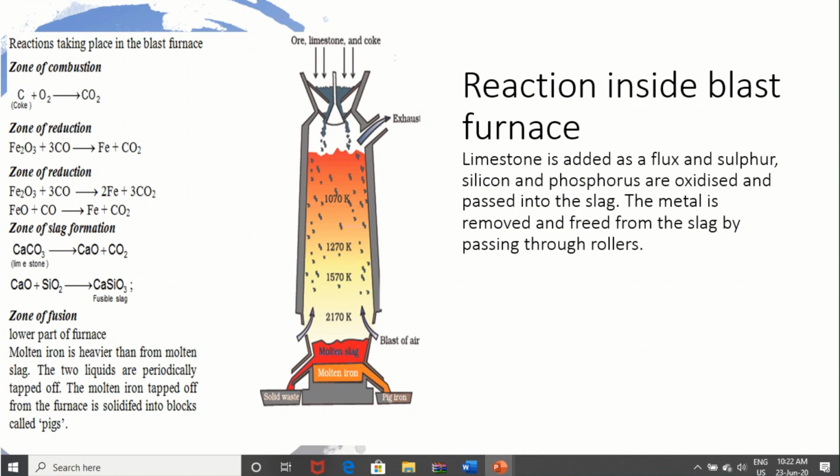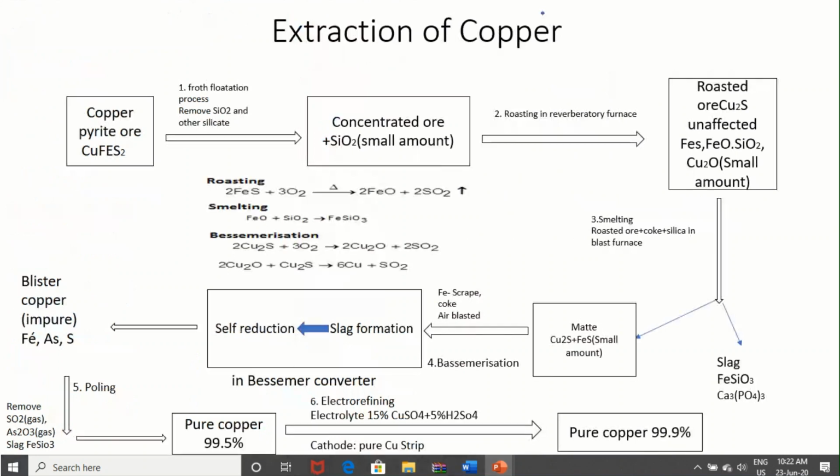As I already mentioned, limestone is added as flux, and sulfur, silicon and phosphorus are oxidized and passed into the slag. The metal is removed and freed from the slag by passing through rollers. There are other different methods also, but remember it only.